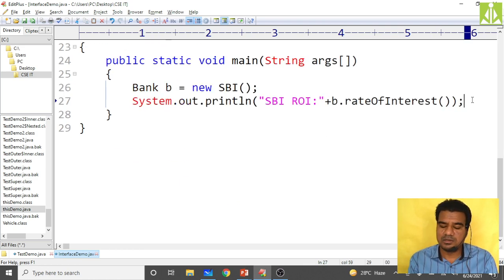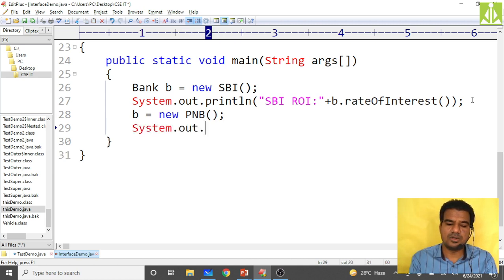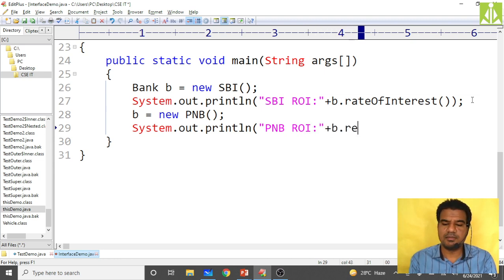Come down. Okay, same, use that b object reference and instantiate to PNB, Punjab National Bank. Okay, now System.out.println of PNB ROI rate of interest. Okay, close it, plus b dot same method rate of interest.